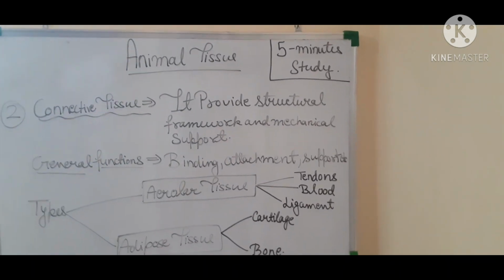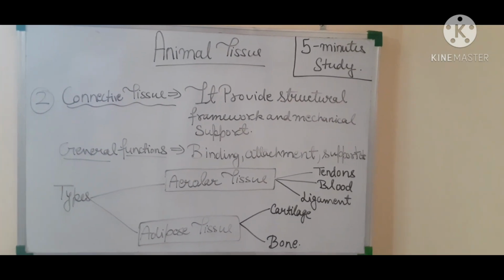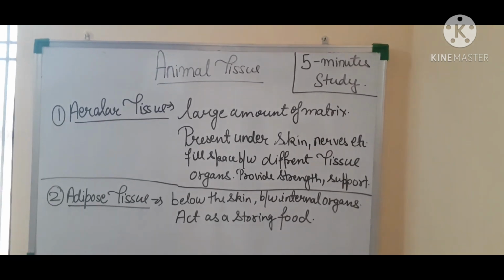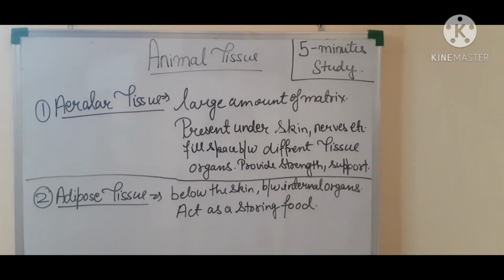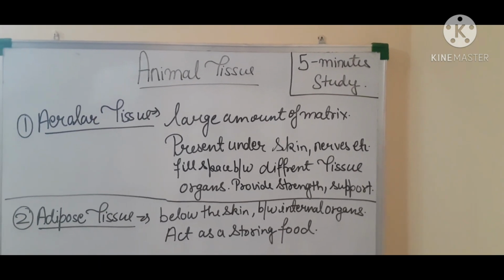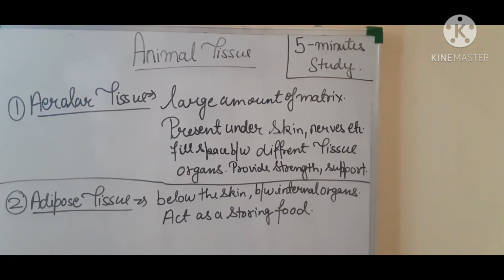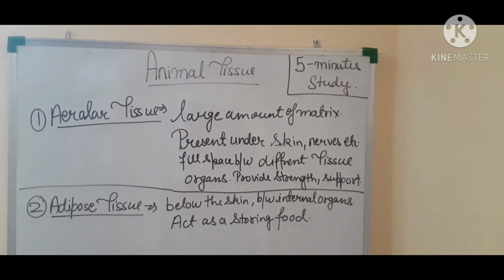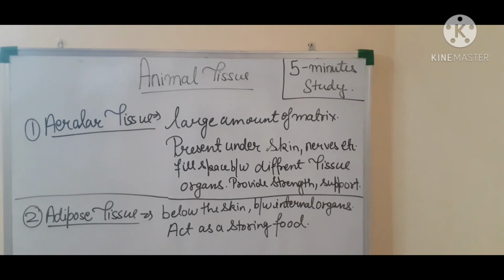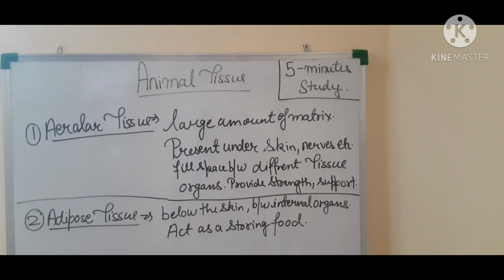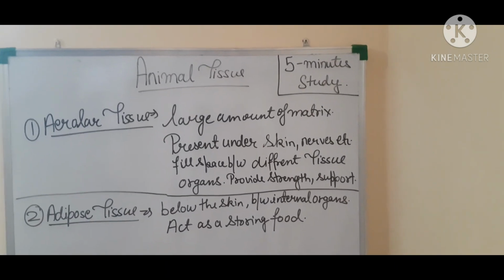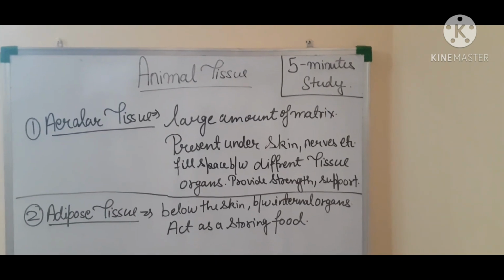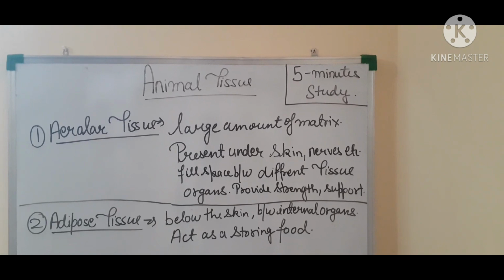So now let's see the definitions of aerodynamic and adipose tissue. The first is aerodynamic tissue. Large amount of matrix present under skin, nerves, fill space between different tissues and organs, provide support and strength. एरोडीनामिक टिश्यू में मैट्रिक्स बहुत ही ज़्यादा प्रेजेंट होती है, स्किन के अंदर प्रेजेंट होता है, नर्व्स में प्रेजेंट होता है, डिफरेंट टिश्यू ऑर्गन्स के बीच में स्पेस को फिल करता है और स्ट्रेंथ और सपोर्ट प्रोवाइड कराता है.